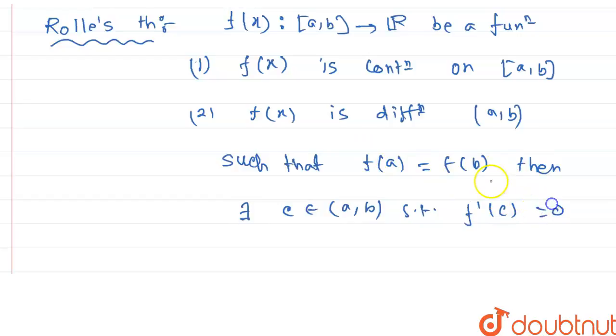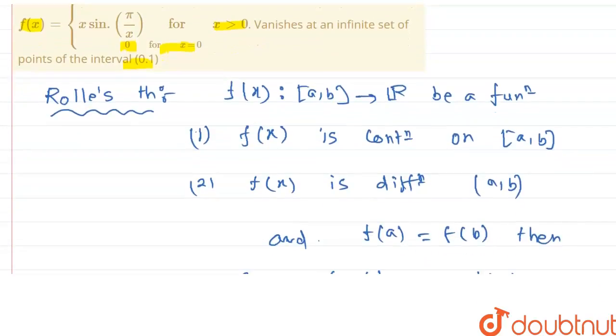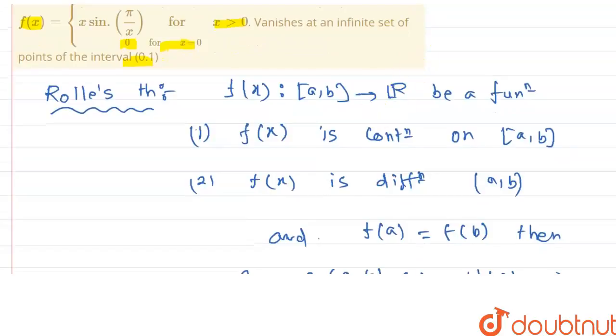F dash c equals 0. And again I repeat, Rolle's theorem states that if f of x is a function that is continuous on the closed interval, and f of x is differentiable on the open interval, and f of a equals f of b, that means the values of the function at the endpoints are the same. That means a and b are the endpoints.